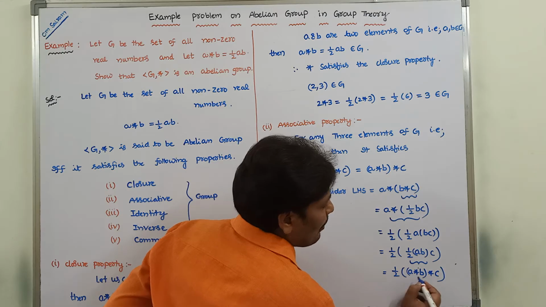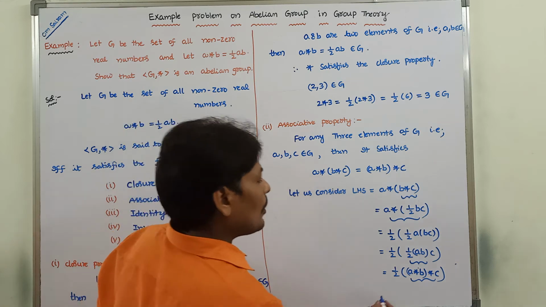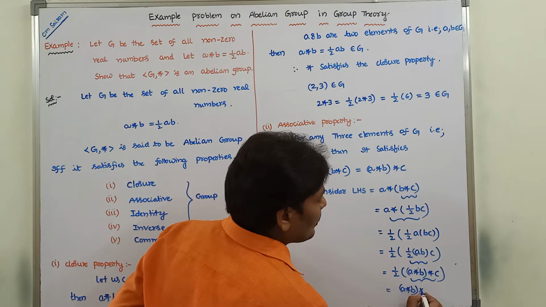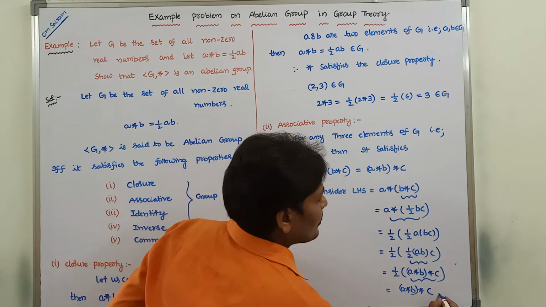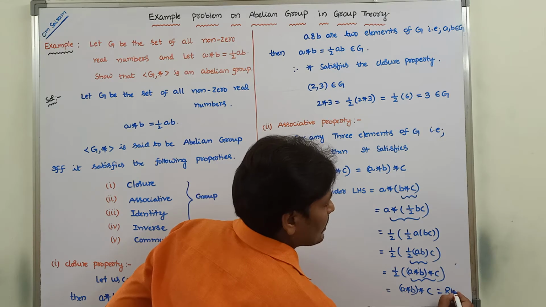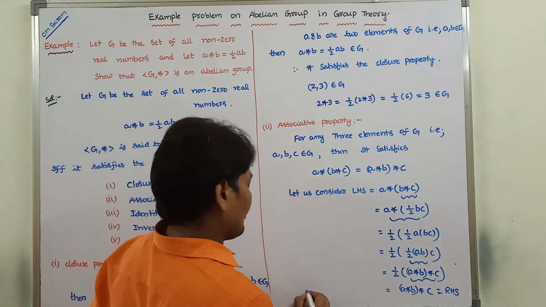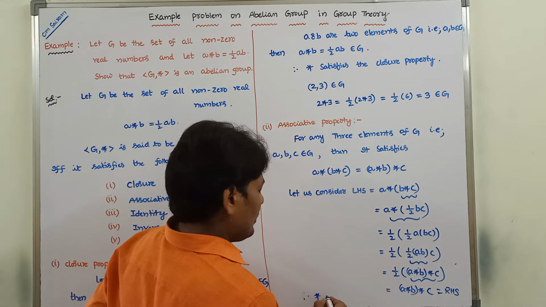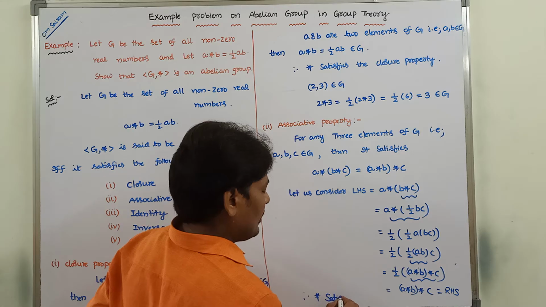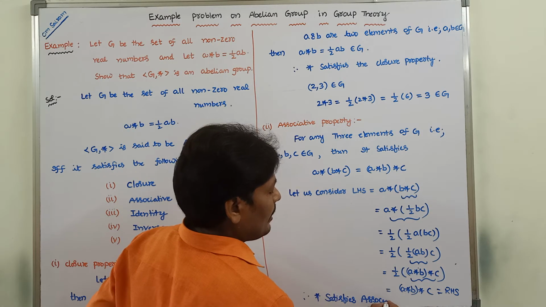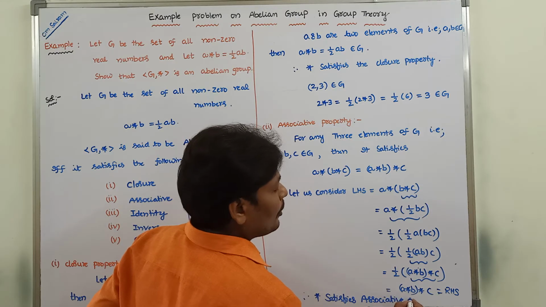Okay, it is in the form of A into B. So half A into B can be written as A star B into C. So that is equal to RHS. LHS is equal to RHS. Therefore, star satisfies the associative property.